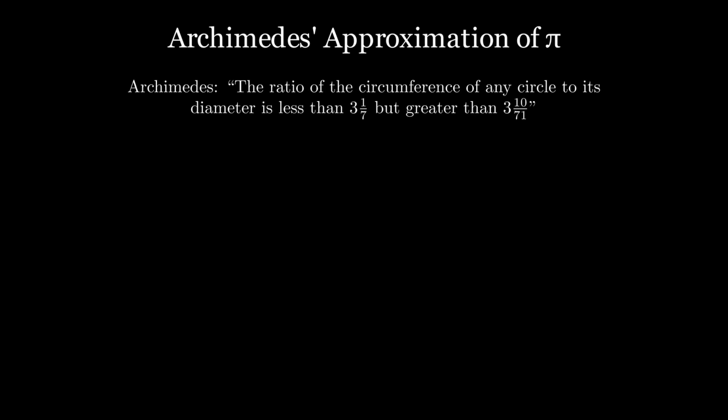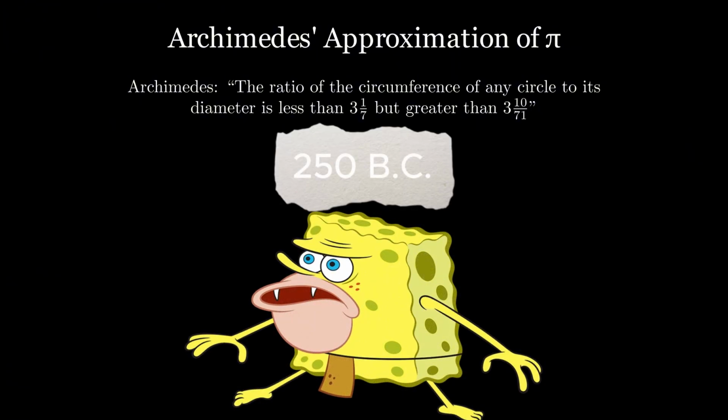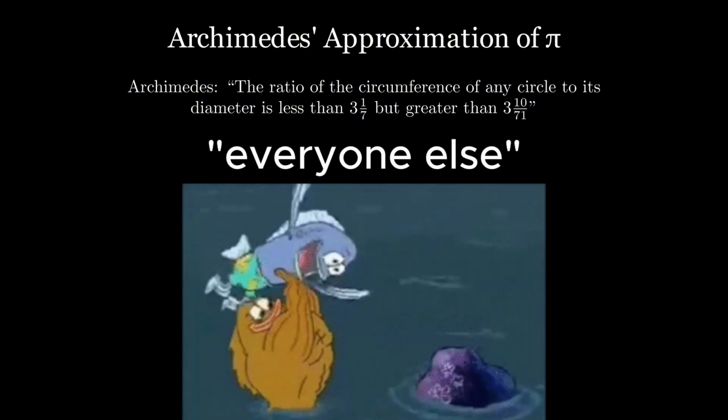But before I tell you my secrets, we must first appreciate how Grandpa Archimedes was able to determine pi to 2 decimal places back in 250 BC, while everyone else in the world were busy bashing each other in the head with rocks or something like that. So Archimedes came up with the trick of drawing polygons inside and around a circle, and then using them to produce bounds on the circumference.